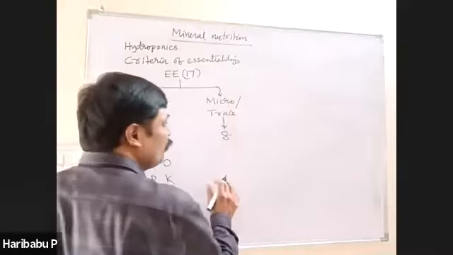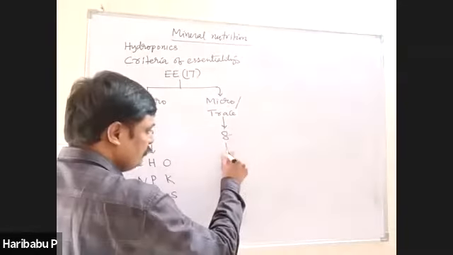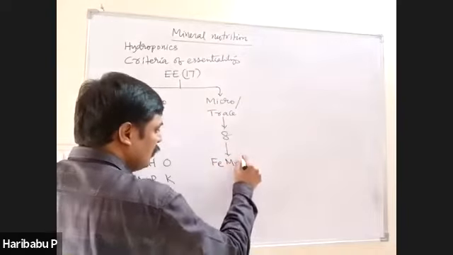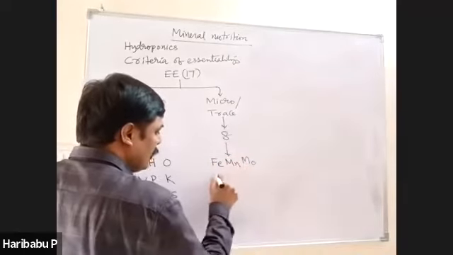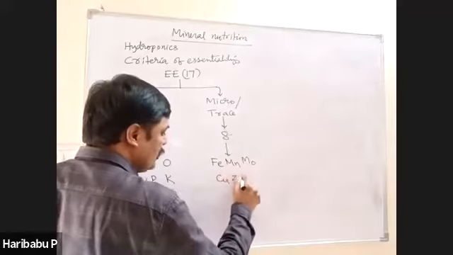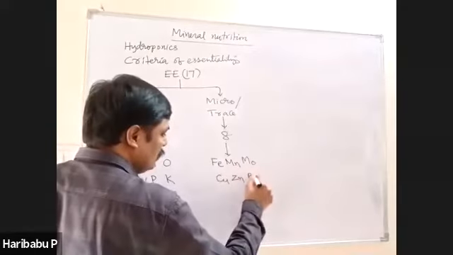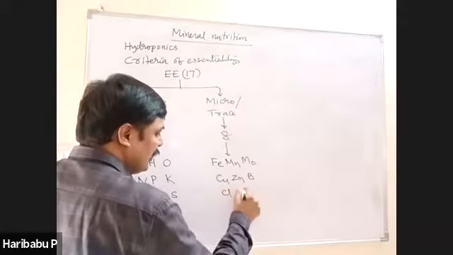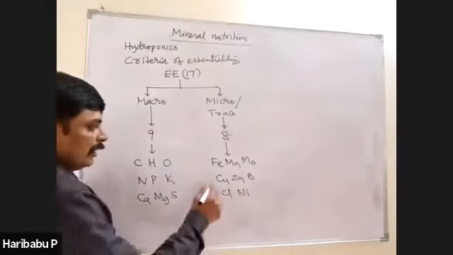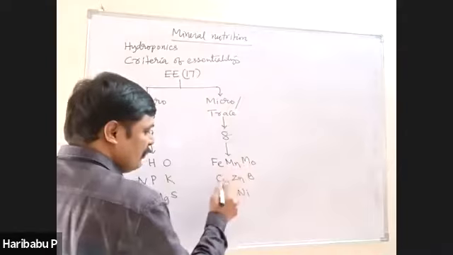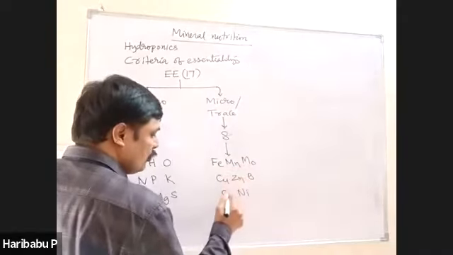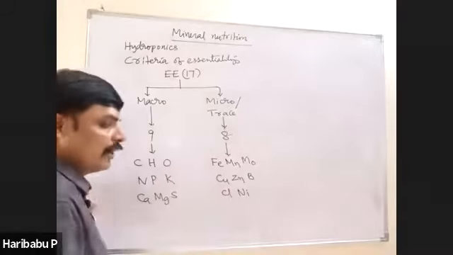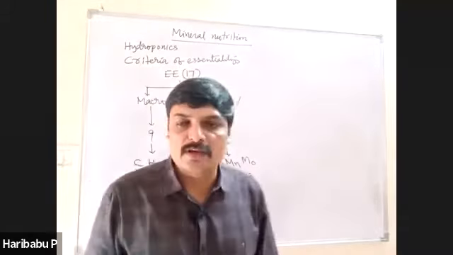The micronutrients are iron, manganese, molybdenum, copper, zinc, boron, chlorine and nickel. All these are micronutrients and these are macronutrients.